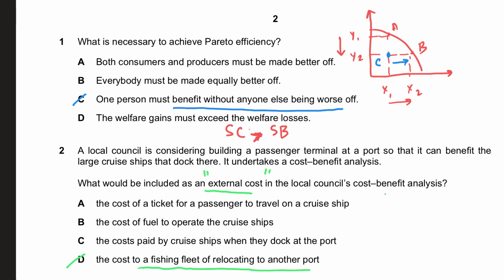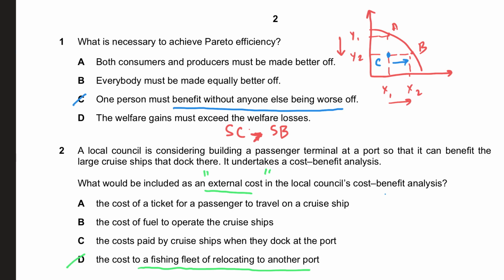Because they are building a passenger terminal at a port, this means that fishing might not take place in that port anymore, which would mean they need to find another port, which means it's a third party cost, because they are the people affected and not directly linked with this passenger terminal. Let's look at other choices as well for us to have clarity. The cost of a ticket for a passenger is a private cost. The cost of fuel to operate the cruise ship, which will come in the passenger terminal, again is a private cost. The cost paid by cruise ships when they dock at the port is again a private cost, which will be a benefit to the port, of course.